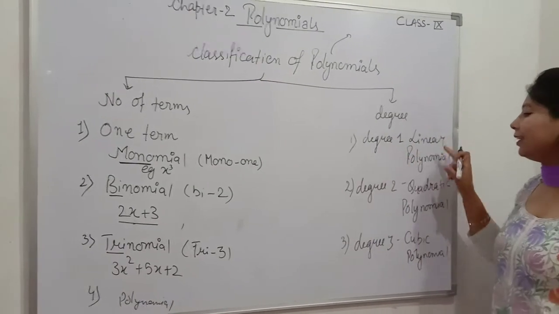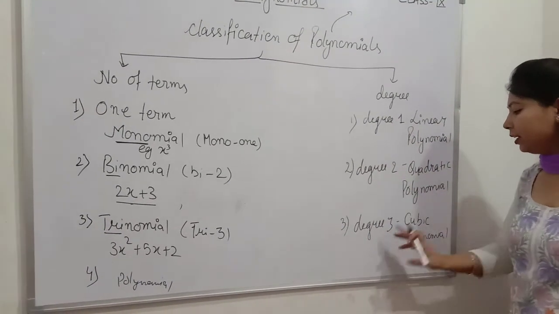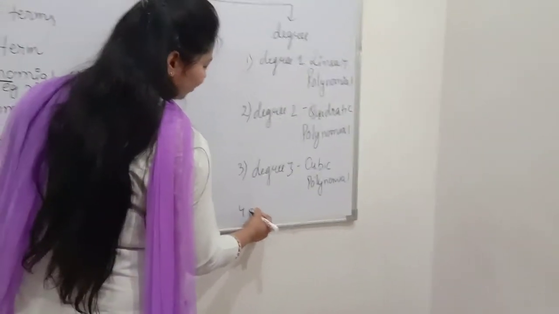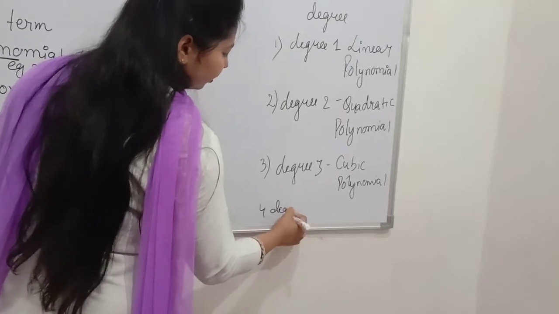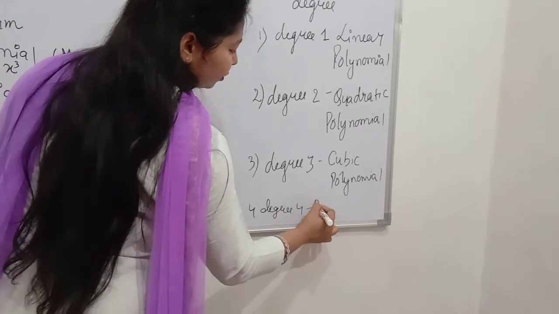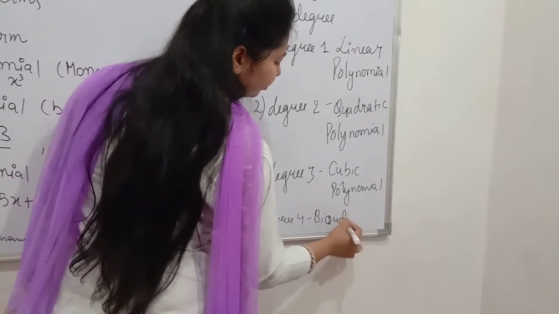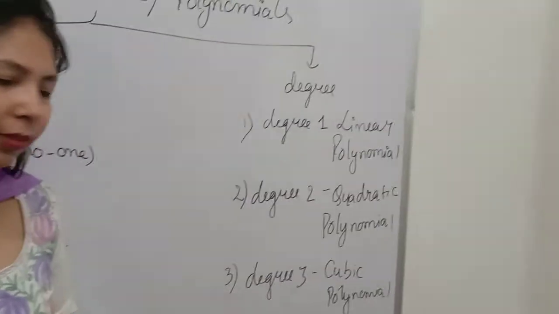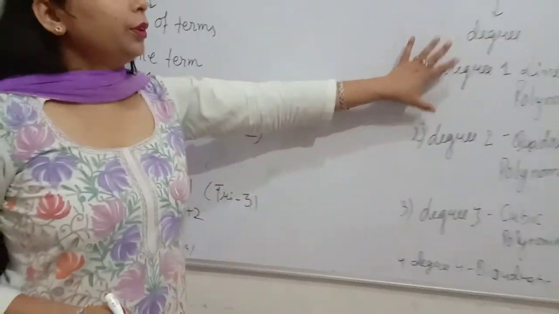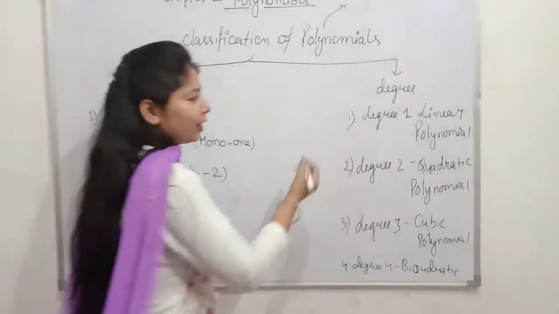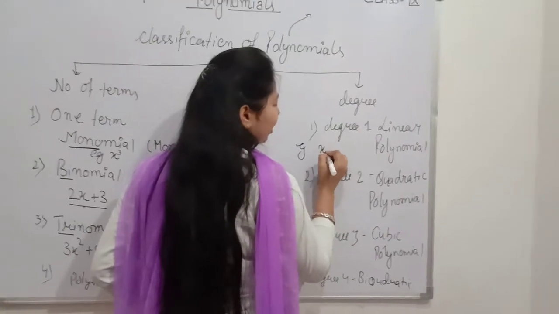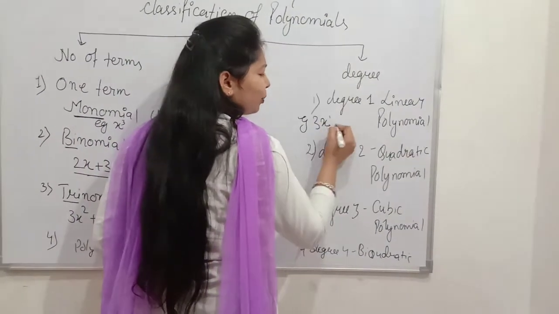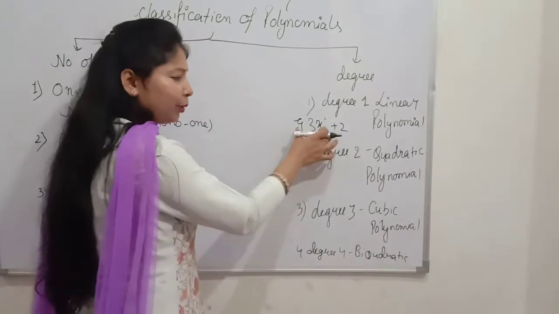Now, degree 1 is linear, degree 2 is quadratic, degree 3 is cubic, and degree 4 is biquadratic, and so on. We only need these three. So the degree 1 example, I write alongside. See, as I have written here, what is its degree? 1. This is a linear polynomial, and you can write 3x plus 2. Here the degree is 1, linear polynomial.